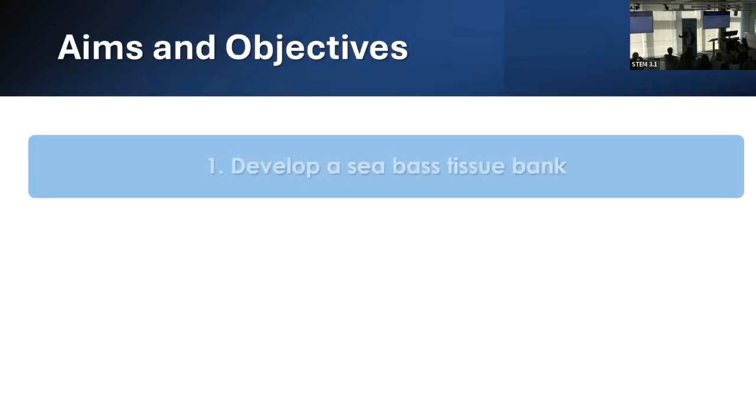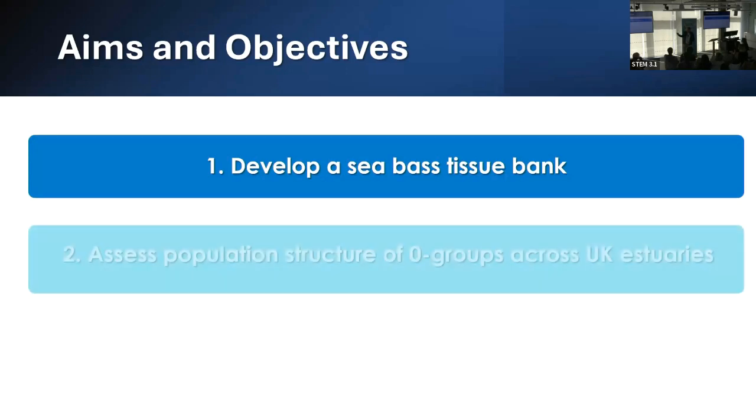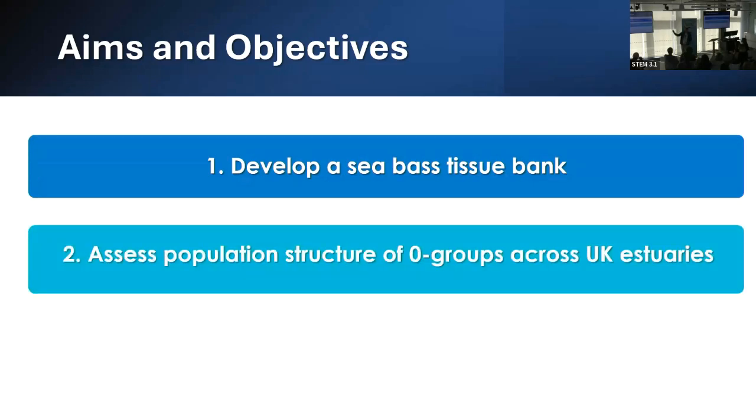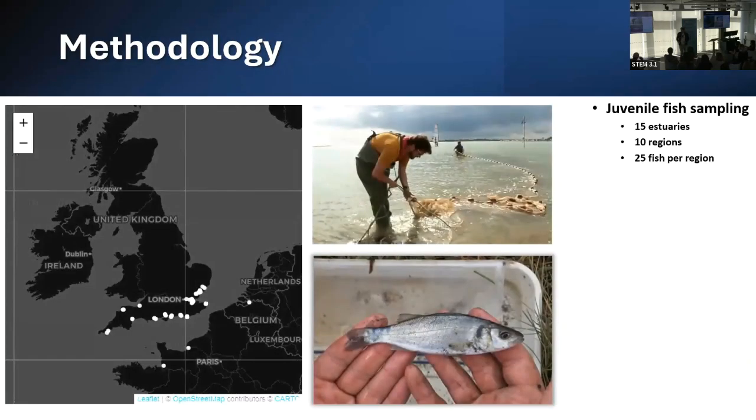So in order to address this, we had three main aims and objectives: to develop a national sea bass tissue bank from juveniles and adults, which we can use as archival tissues to understand the population structure of juvenile sea bass around the UK, and then to assess whether there are any age or seasonal differences between years. To do this, we sampled juvenile fish from estuarine nursery systems from most of the main regions where we find juvenile sea bass.